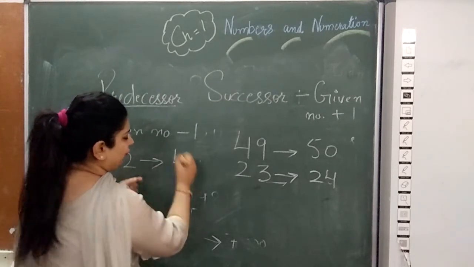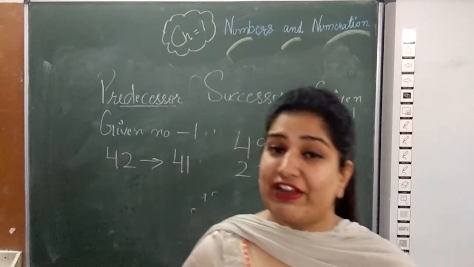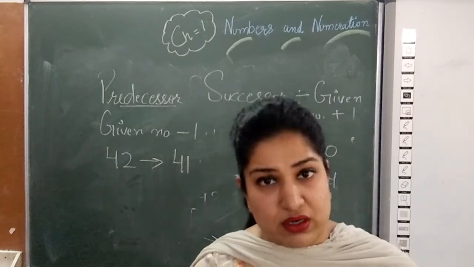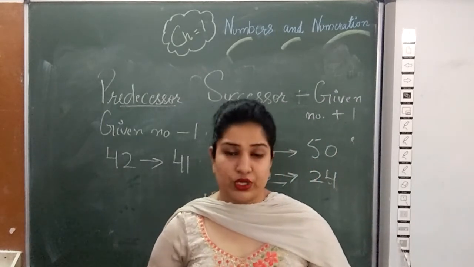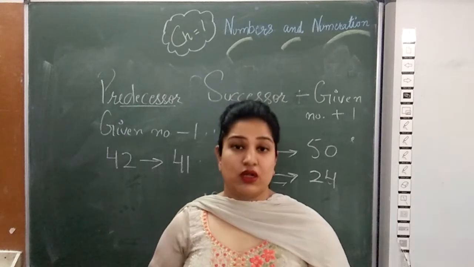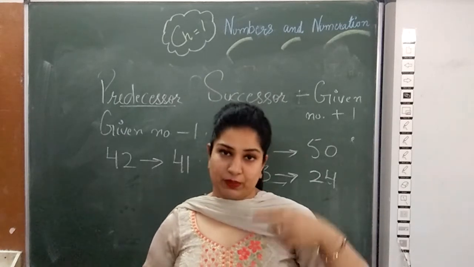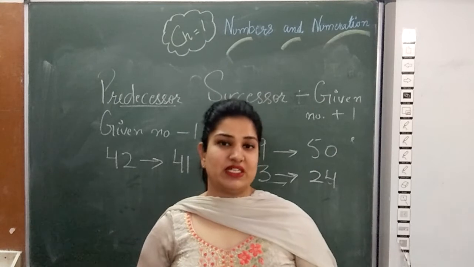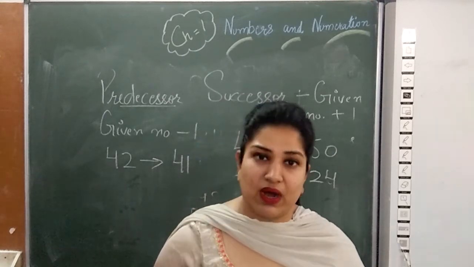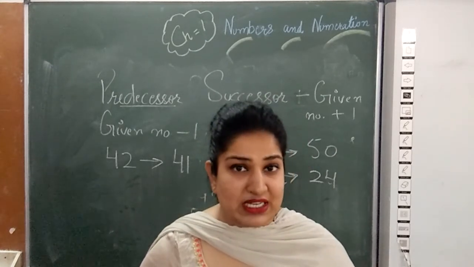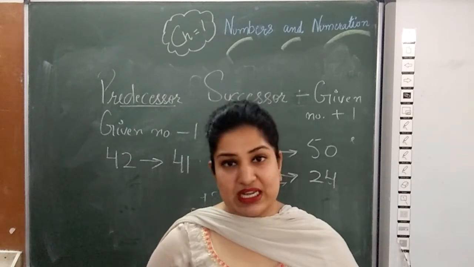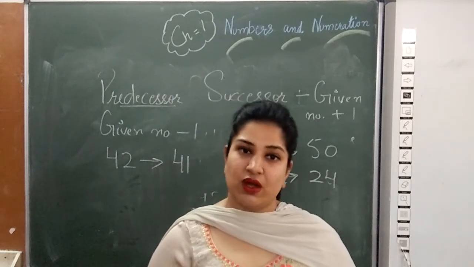It's 41. Because if you subtract 1 from 42, your answer is 41. So predecessor means the previous number, or you can say given number minus 1. And successor means the next number, means given number plus 1.